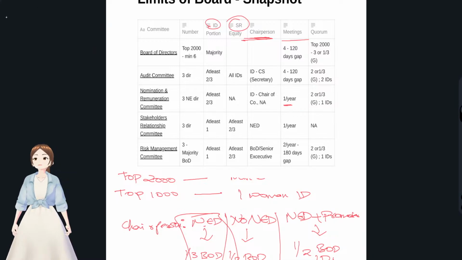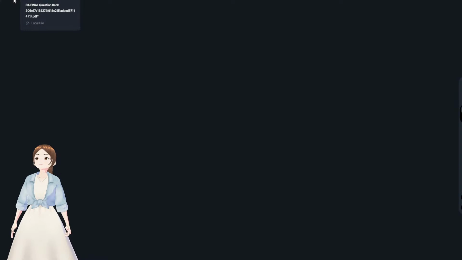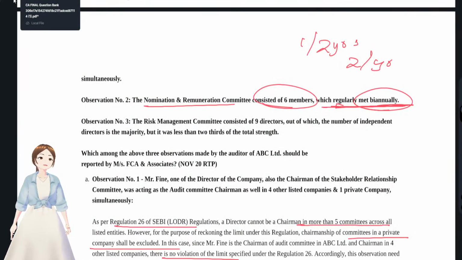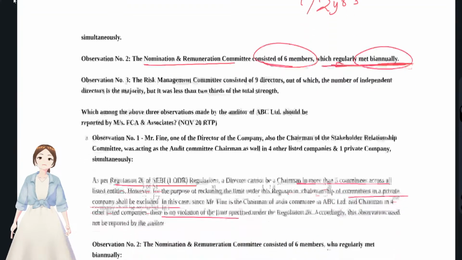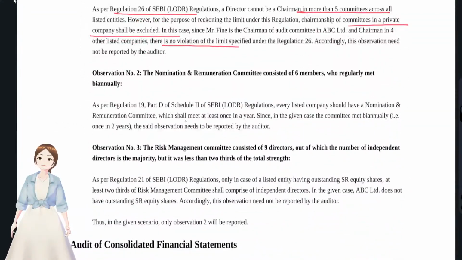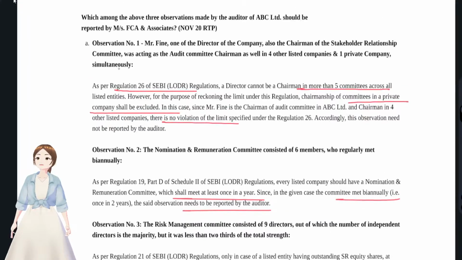Okay, sorry for that. They have to meet once in every year, but they have met once in every 2 years. So this is a violation in the LODR regulations. They have to meet at least once in a year, but they have met biannually, so it has to be reported by the auditor that there is a violation that has been happening there.